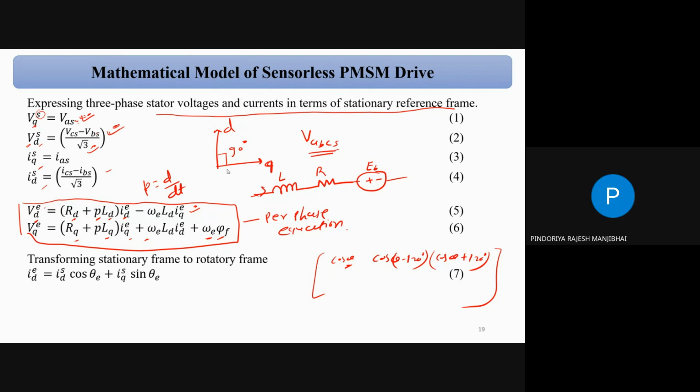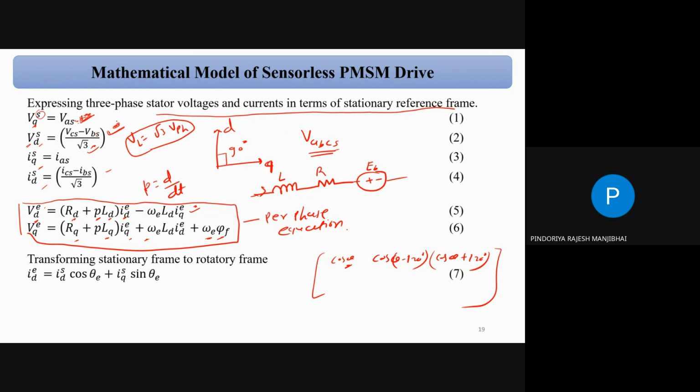Q voltage is a phase voltage. Just one minute. So this is a star connection, a three-phase star connection system. So line voltage equals root 3 times the phase voltage. Line voltage equals root 3 times the phase voltage. So this is your line voltage and this is your phase voltage.